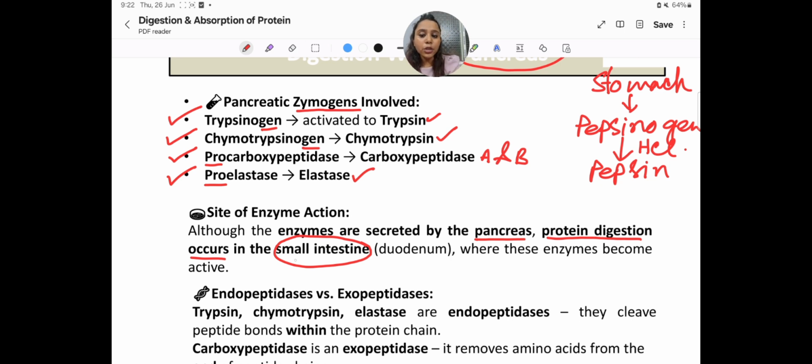So where is the site of enzyme action? That is the small intestine. The pancreas secretes all the important enzymes that will act in the small intestine. Okay, so where do these enzymes become active?